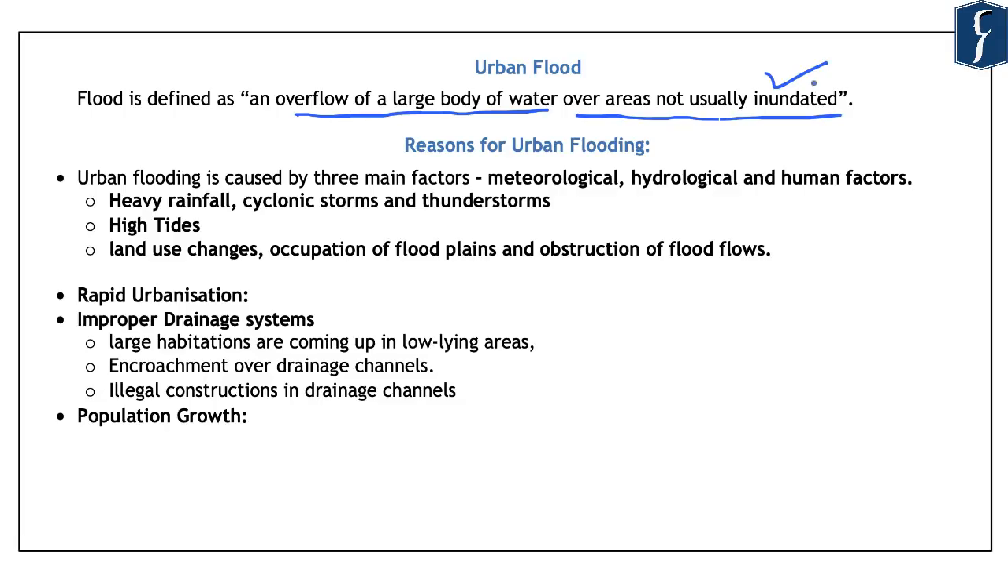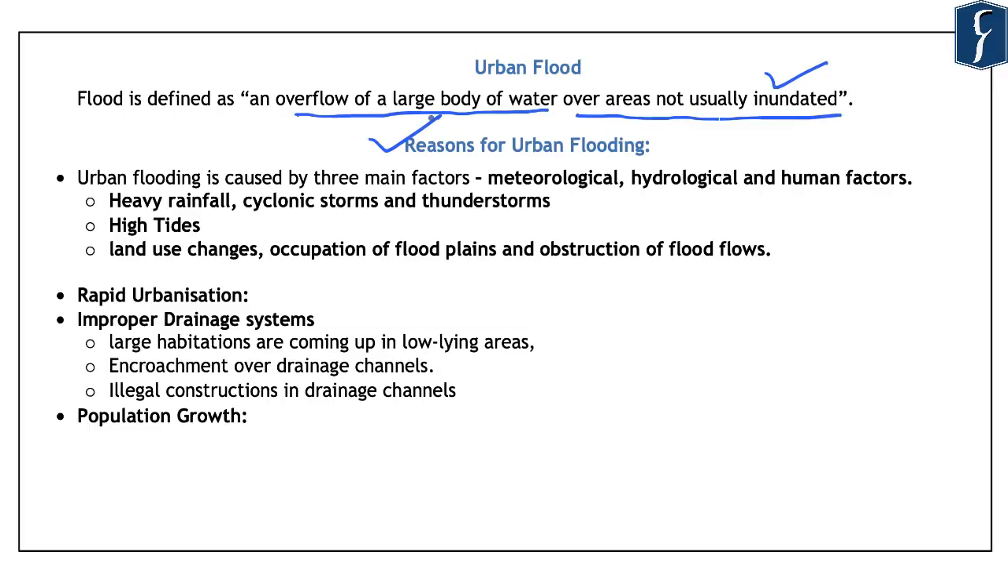And the flooding in urban areas is generally caused by intense or prolonged rainfall which overwhelms the capacity of the drainage system of that city, or when the rainfall is beyond the carrying capacity of the drainage system of an urban area, and this is defined as an urban flood. Now, what are the reasons for the happening of these urban floods?